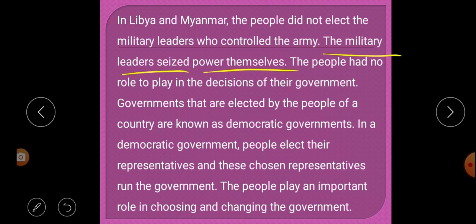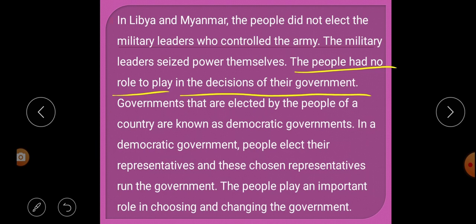Then how did they get power? These military leaders seized the power by themselves. The people had no role to play in the decision of their government. As we discussed in the previous paragraph, all the decisions were given by whom? By the dictators. And in this sentence also it is said that people had no role to play in the decision of the government.